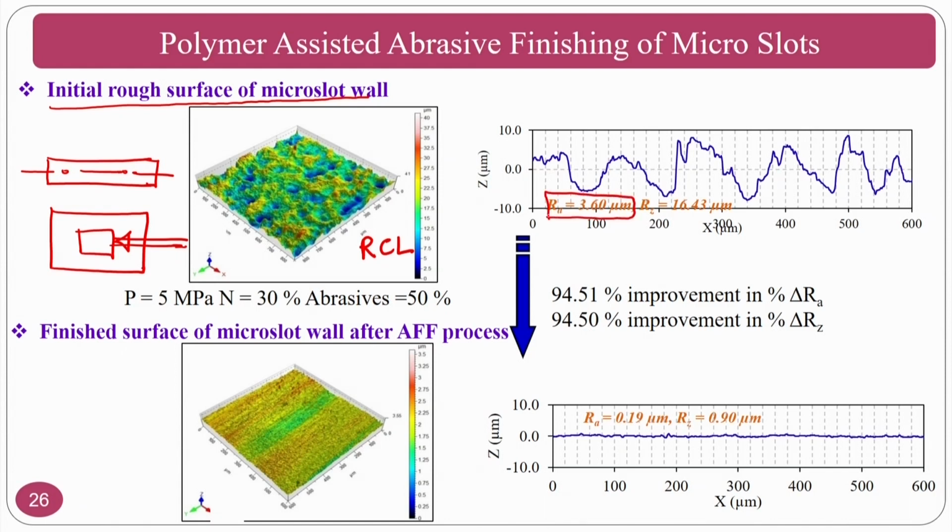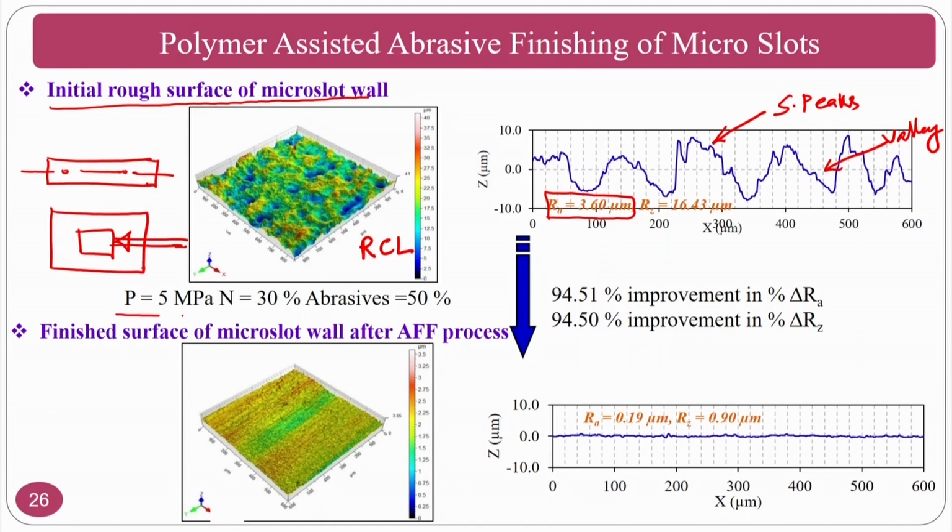So you can see predominant surface peaks and valleys. You cannot do much about valleys, but the only thing that you can do is finishing of the surface peaks. At the same time, the recast layer will be hard and brittle in nature because it is carbides. So sometimes delamination of these brittle layers also takes place and goes along with the medium.